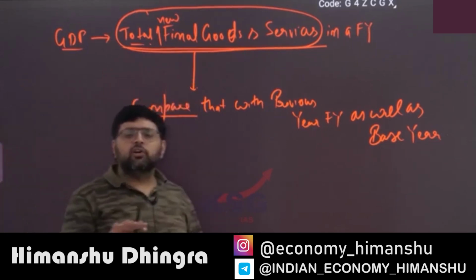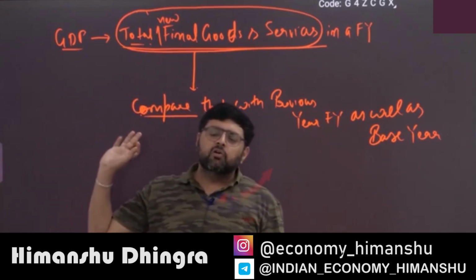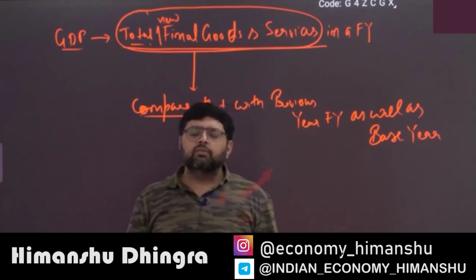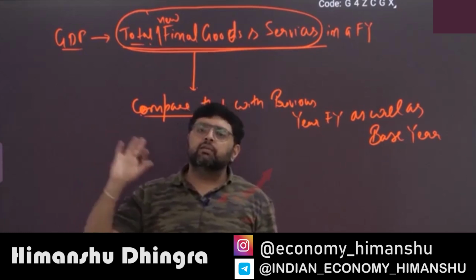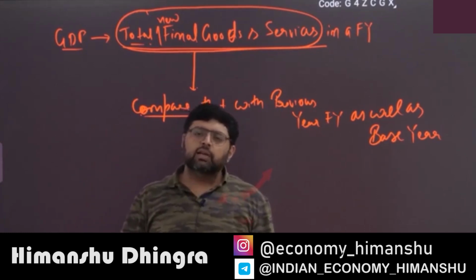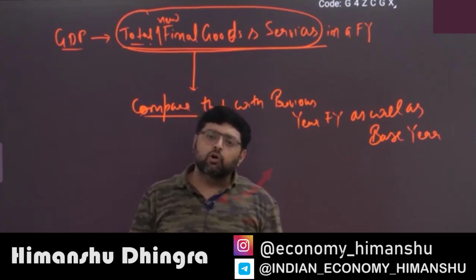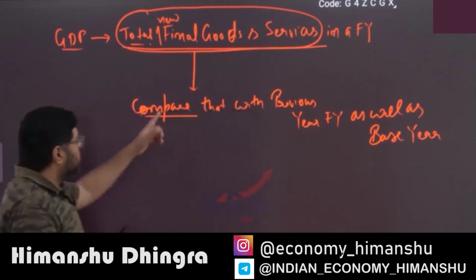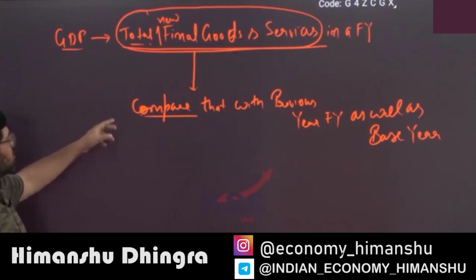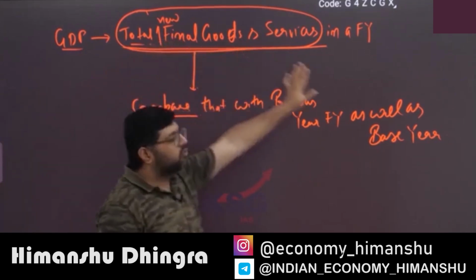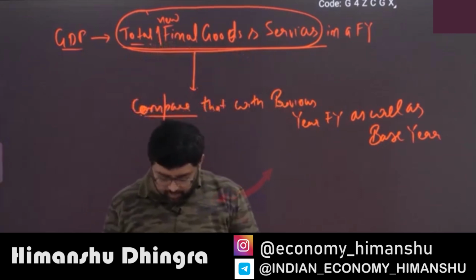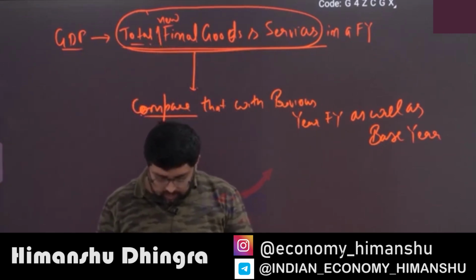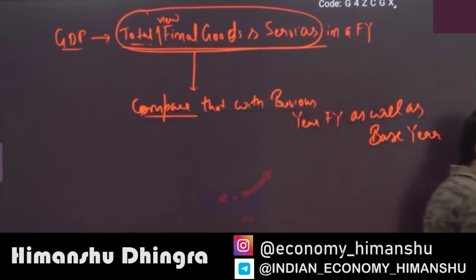So if you keep inflation constant, meaning from now onwards there will be no inflation, whatever prices are today will remain the same for 5 years. Then you will understand what will happen: there will be no increase in income or products. This is why it is important to have production of new final goods and services every year. Is it clear to you? Please tell me.